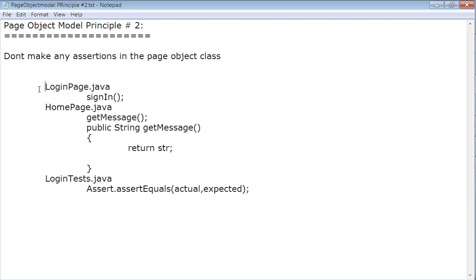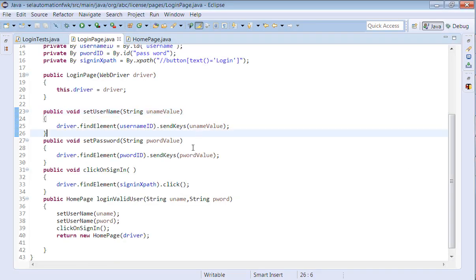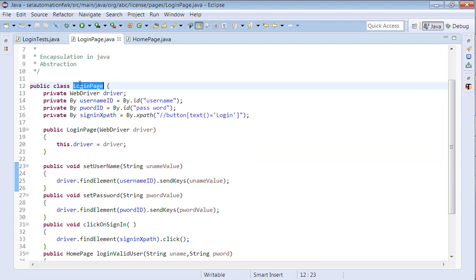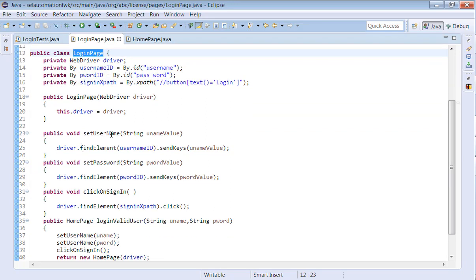So in the page object classes, LoginPage and HomePage, we should not do any assertions in the page object classes. If you look into the example, we already have LoginPage and we have written different methods: